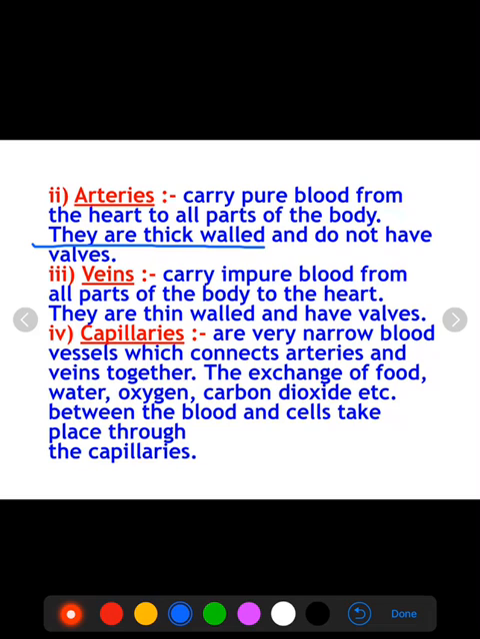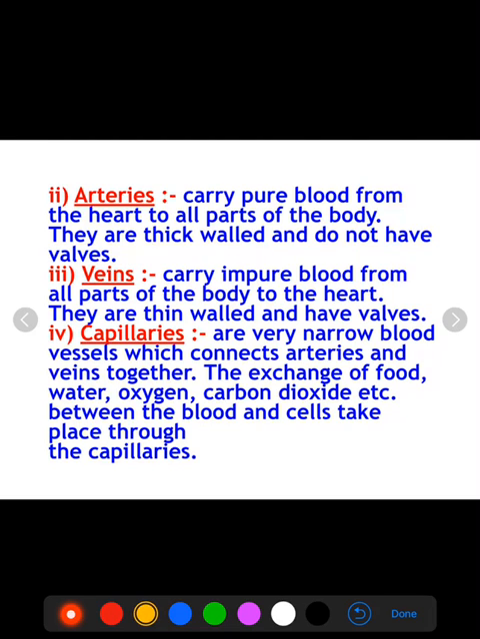The second point about arteries, true for all, is that they are thick walled. Blood flows in the arteries with pressure, so they are thick walled. And the third point is that they do not have valves. As the blood is flowing in them with pressure, there is no need of valves in arteries. So these three points you should keep in mind about the arteries.